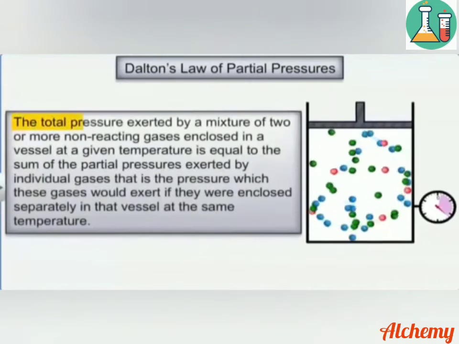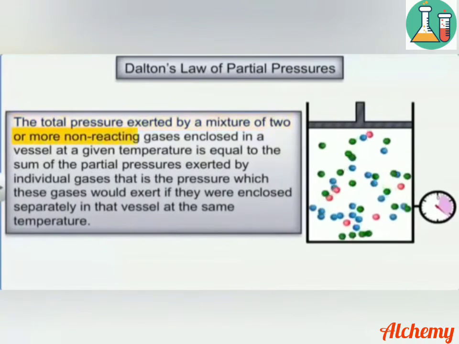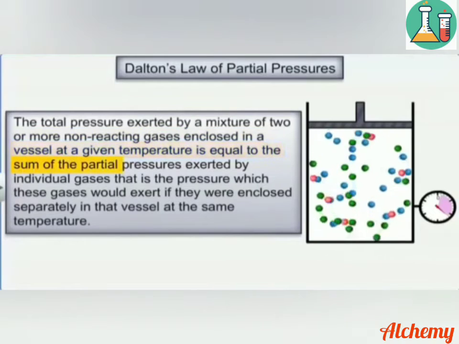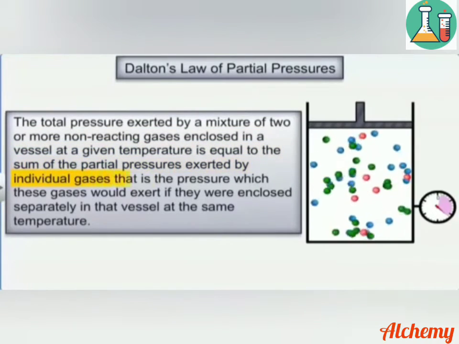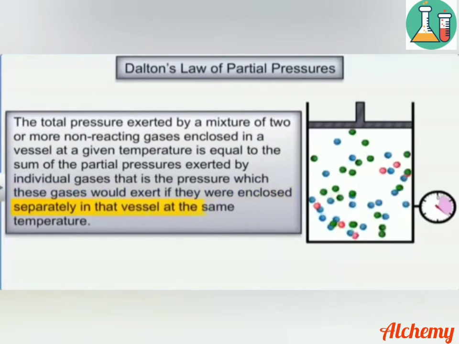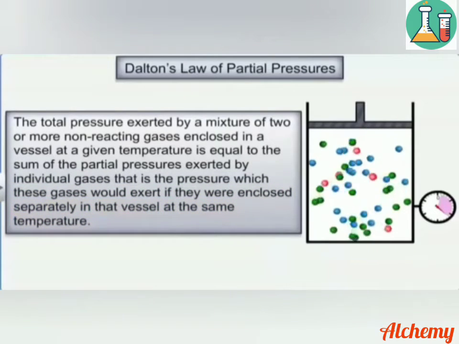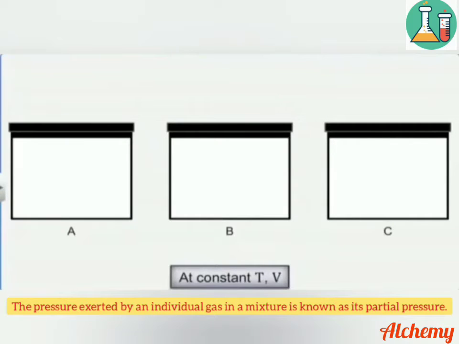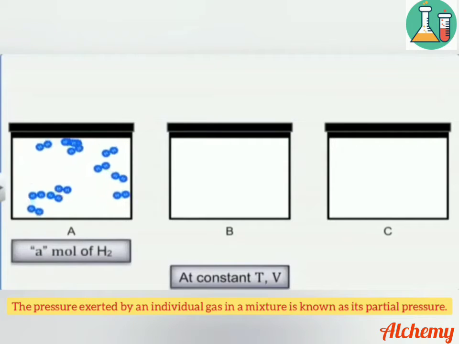According to this law, the total pressure exerted by a mixture of two or more non-reactive gases enclosed in a vessel at a given temperature is equal to the sum of partial pressures exerted by individual gases. Partial pressure is the pressure which these gases would exert if they were enclosed separately in that vessel at the same temperature.